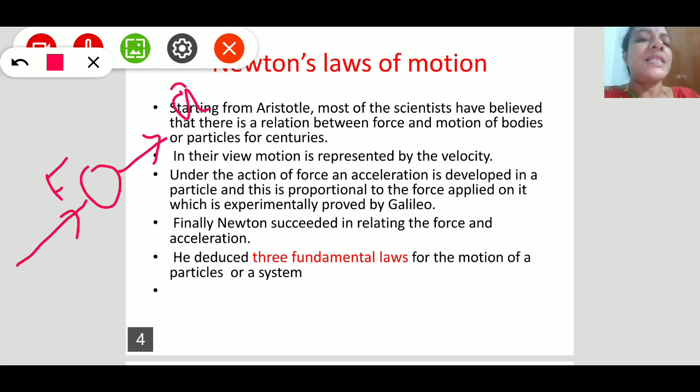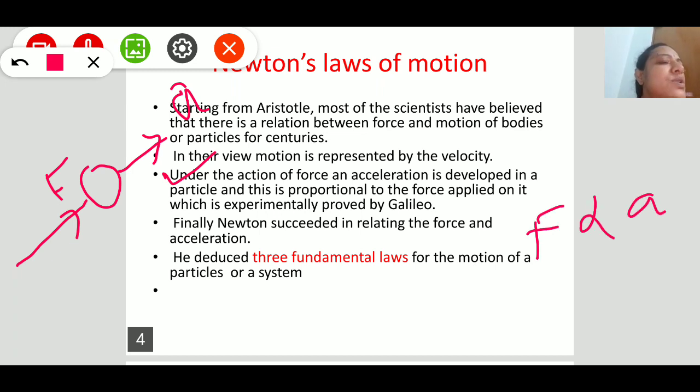So under the action of force, an acceleration is developed in a particle, and the force is proportional to the acceleration. This was proved by the scientist Galileo.